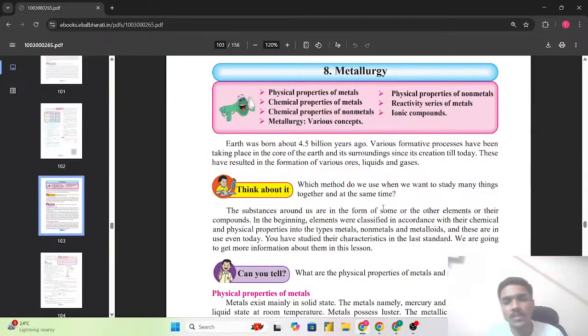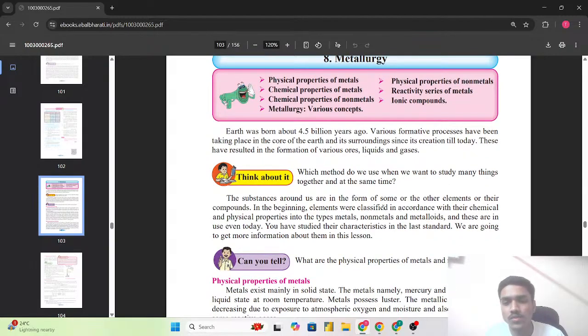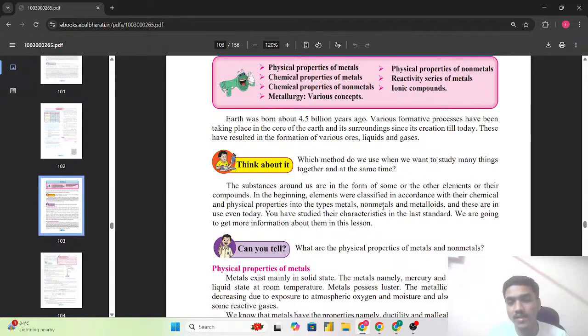So, which method do we use when we want to study many things together and at the same time? The substances around us are in the form of some or the other elements or their compounds. In the beginning, elements were classified in accordance with their chemical and the physical properties into the types metals, non-metals, and metalloids. And these are in the use even today. You have studied their characteristics in the last standard. We are going to get more information about them in this lesson.